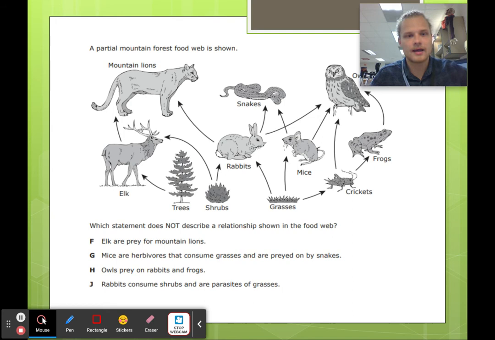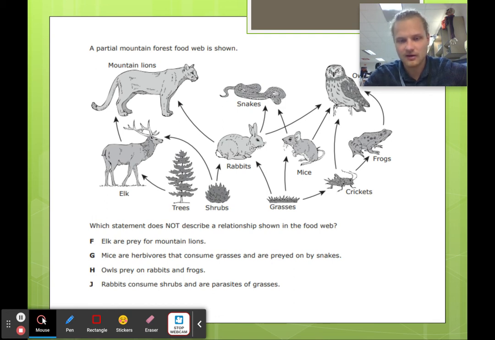Okay, a partial mountain forest food web is shown here. Okay, we got mountain lions, we got elk, we got trees, we got shrubs, we got rabbits, we got snakes, we got grasses, we got mice, we got crickets, we got frogs, we got all this stuff, right? Which statement does not describe the relationship shown in the food web? Okay, elk are prey of mountain lions. Well, elk are pointing to mountain lions. Good, that works.